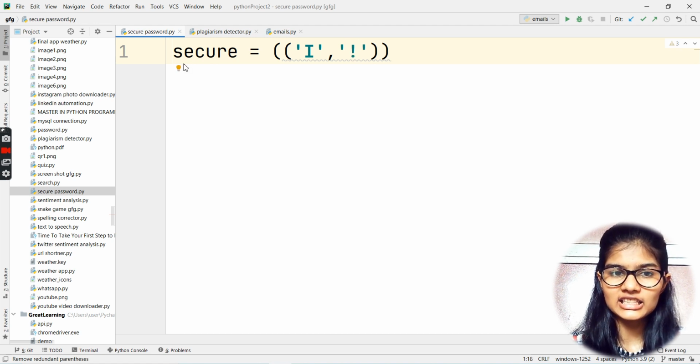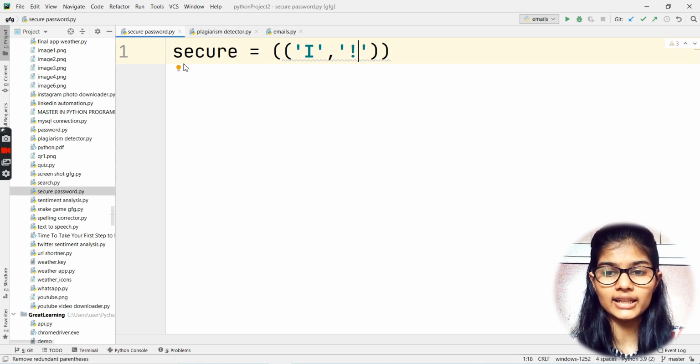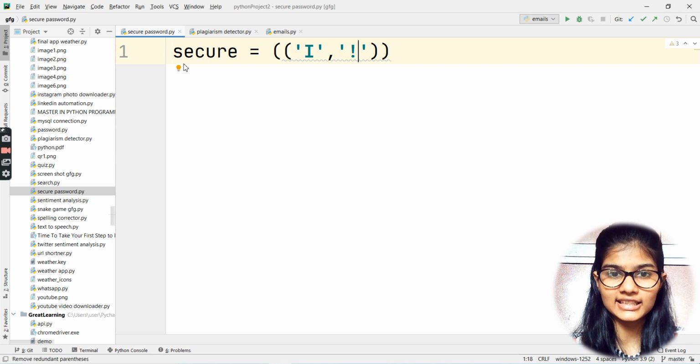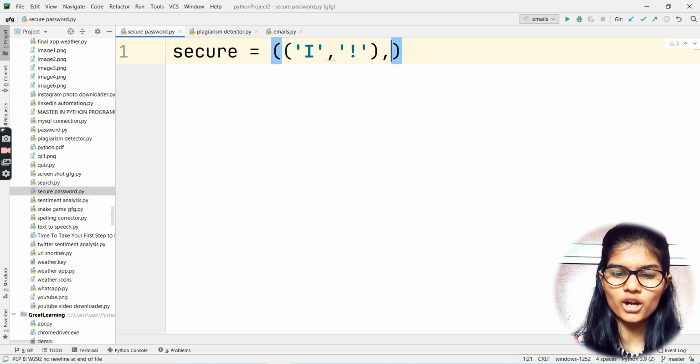Now this I and this exclamation mark look alike, right? Capital I and this exclamation mark completely look alike. That is the reason I separated them by a comma.